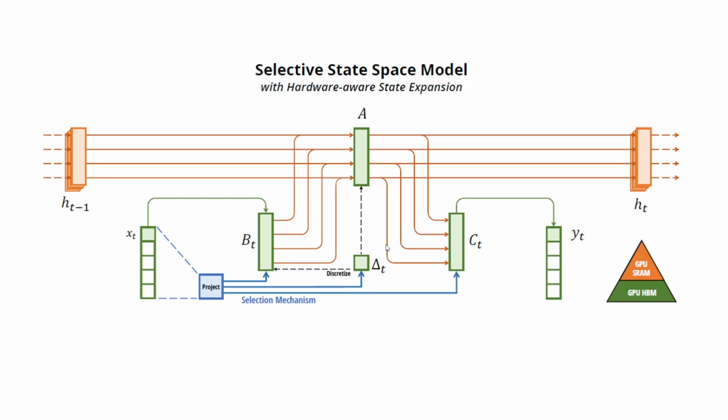The innovation that this paper puts forth is this selection mechanism highlighted in blue. The selection mechanism allows the model to have the benefits of input data compression that you would get from a convolutional model or recurrent neural network, while also allowing for a very large context window. The large context window is what the transformer gives us through its attention mechanism. The state space model gets that same sort of attention mechanism through this selection matrix, which is a fully connected affine layer.